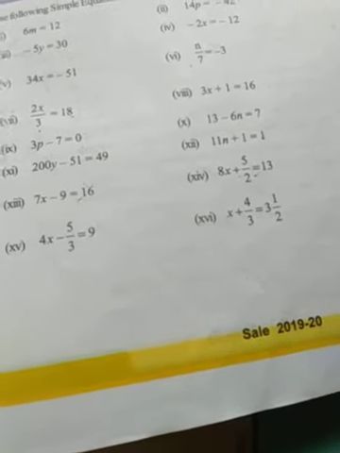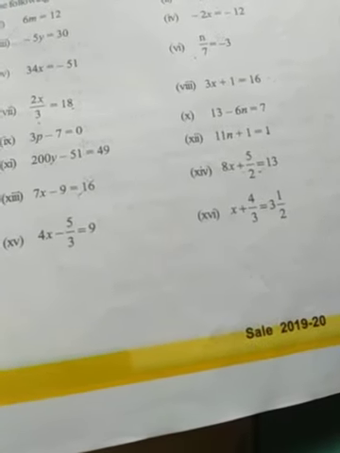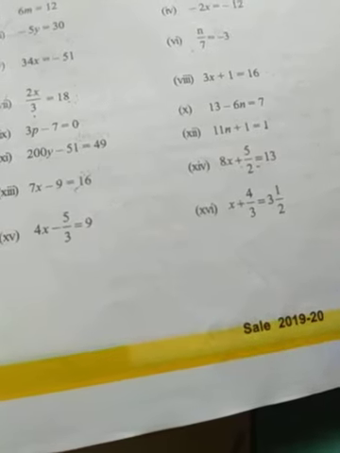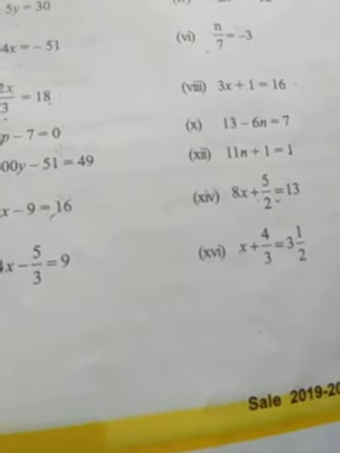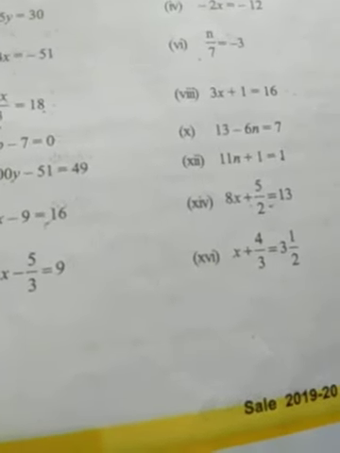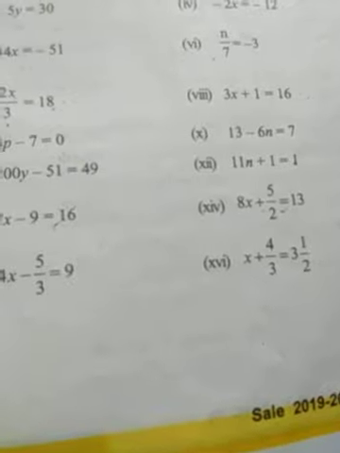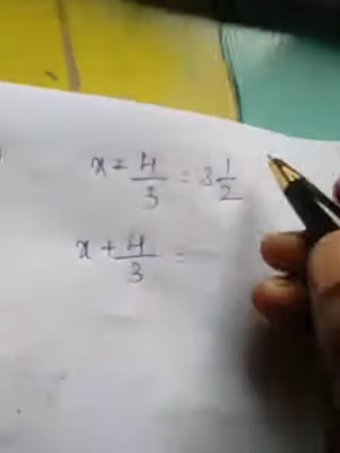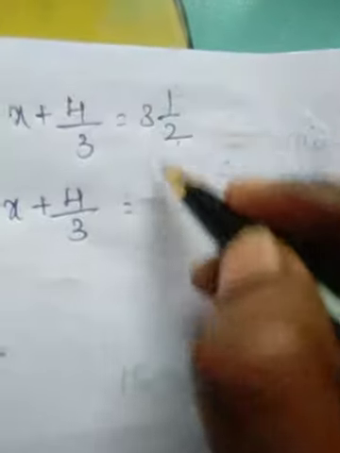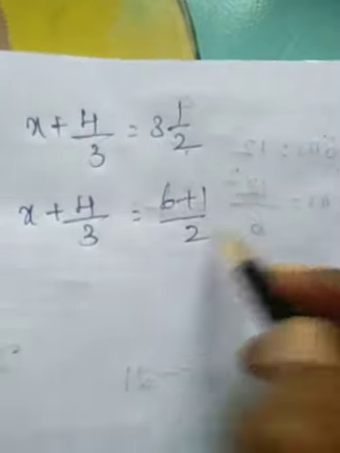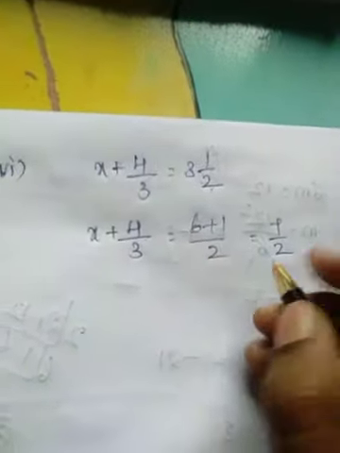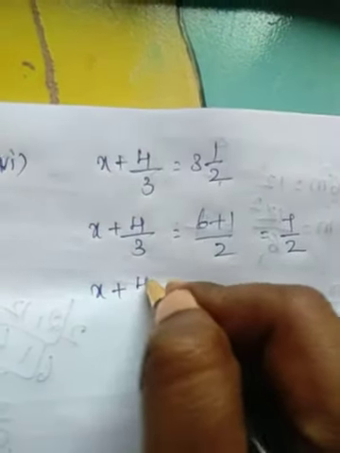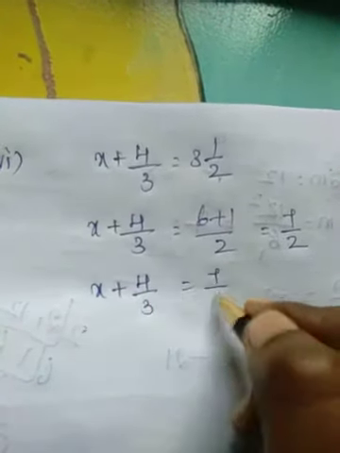16th question, x plus 4 by 3 equal to 3 into 1 by 2. This is in the form of a mixed fraction. This mixed fraction has to be converted into a proper fraction. How can you convert the mixed fraction into a proper fraction? Tell me. Just 3 1 by 2 is there. 2 3s are 6. 6 plus 1 by 2, so total 7 by 2. Okay, this is how you have to convert the mixed fraction into a proper fraction. Clear? So finally you have x plus 4 by 3 equal to 7 by 2.